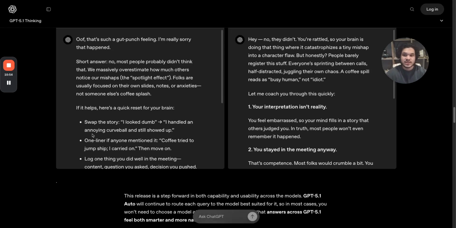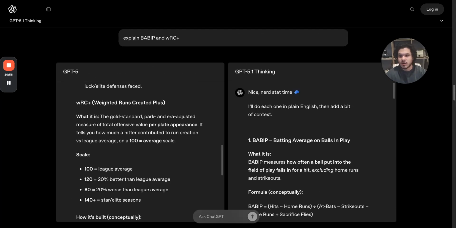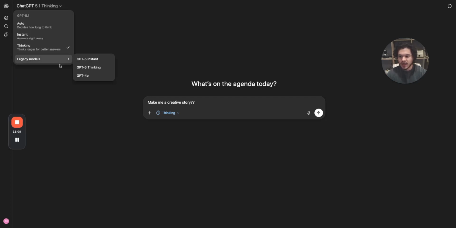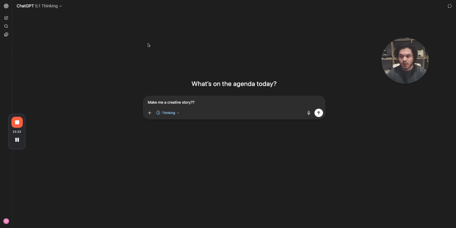All right, so let's actually test it out ourselves. So how do you know you have ChatGPT 5.1? All it is, it's going to be on here. This just happens automatically. I believe they're doing paid accounts first. Now, you can go to your legacy models and switch it, toggle it off, which we're actually going to do. However, we're going to keep this on 5.1.